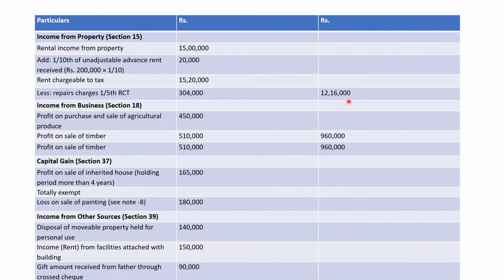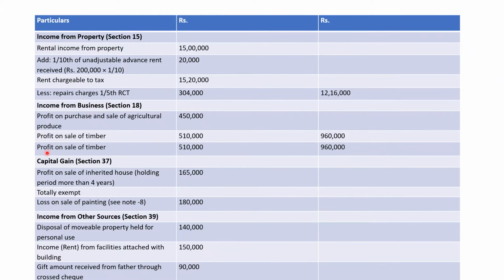12,16,000. Okay, now we'll move to income from business, section 18. In the question, profit on purchase and sale of agricultural produce is mentioned, so we will include it in taxable income. If somebody has purchased some wheat, rice, or some kind of crop or agricultural produce, he is doing business. This is not called agricultural income. This is buying and selling, so it is a kind of trading. It means it is income from business. So 450,000 would be the income here.